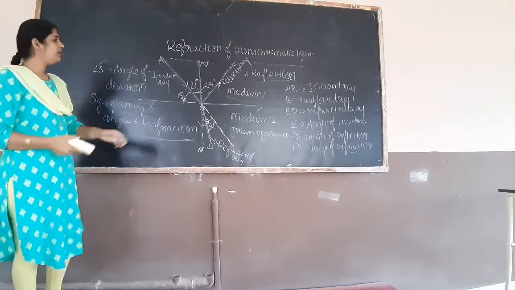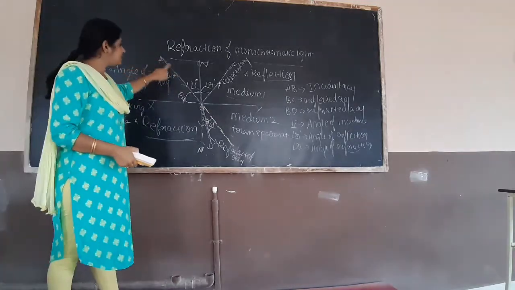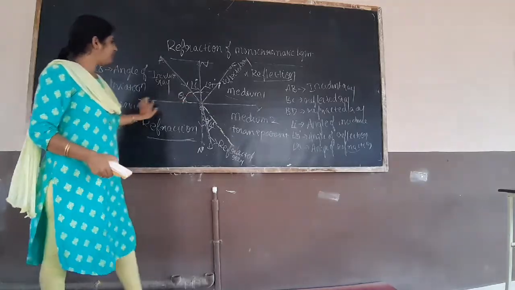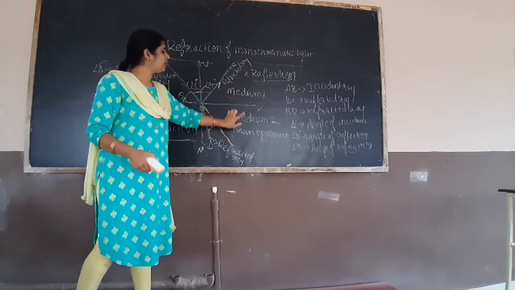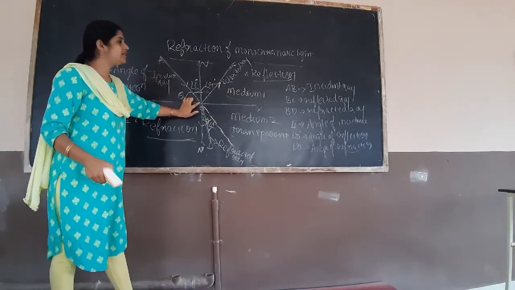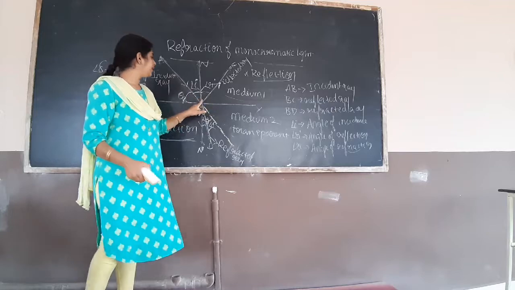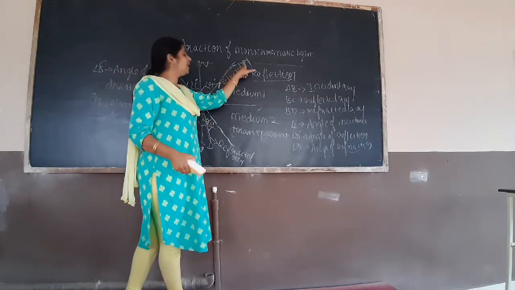So once again I will repeat. The light ray is incident on the interface between the two media, medium 1 and medium 2. XY is the interface. Part of the light ray gets reflected.